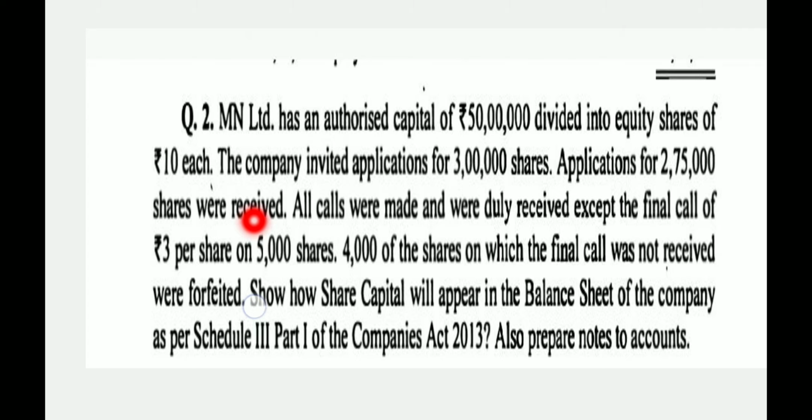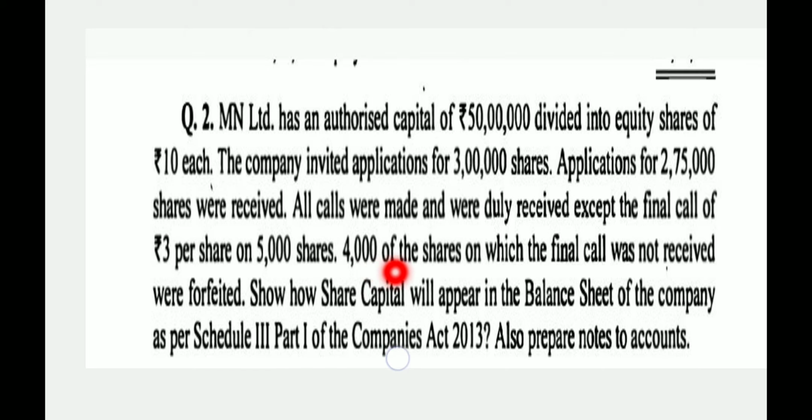You have to read the full question, after that you have to calculate. All calls were made and were duly received, except the final call of 3 per share on 5,000 shares. That means on 2,70,000 shares we received the full amount, that is 10 rupees, but on 5,000 shares 3 rupees is not received, that means 5 threes are 15 thousand. It is an arrear amount. We have not received it yet.